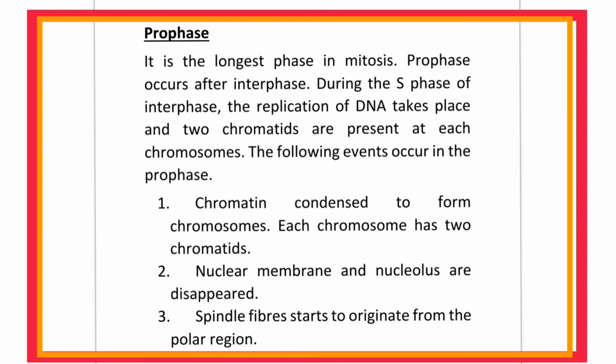1. Chromatin condenses to form chromosomes. Each chromosome has 2 chromatids. Nuclear membrane and nucleolus disappear. Spindle fibers start to originate from the polar region.